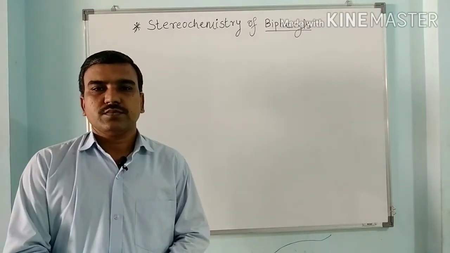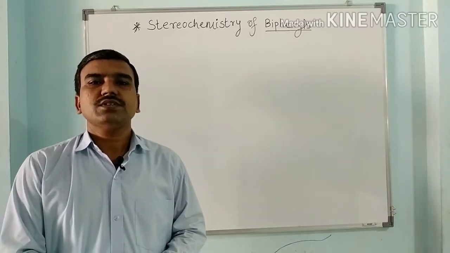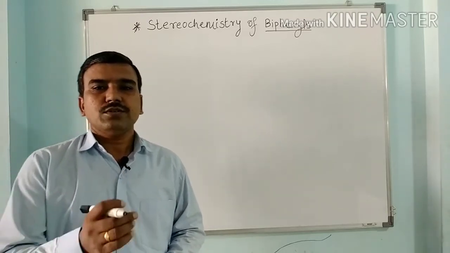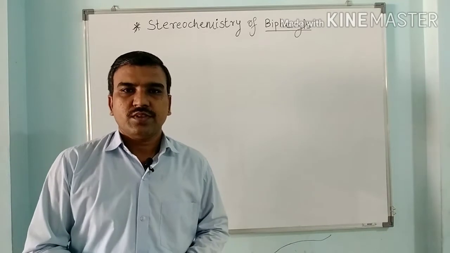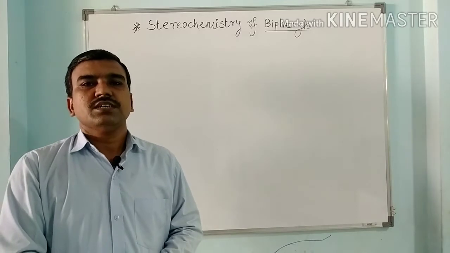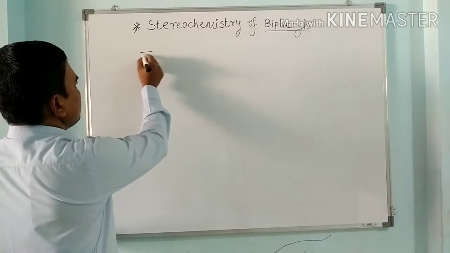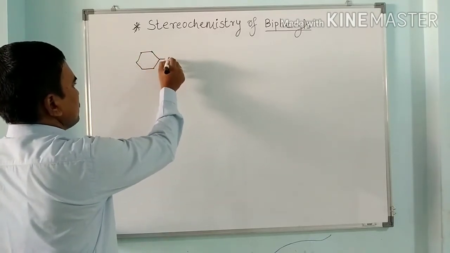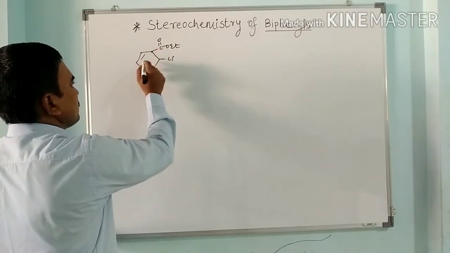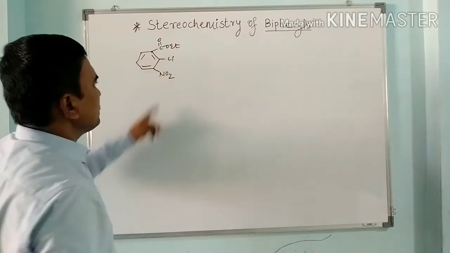In 1922, the scientists Christie and Kenner first prepared optically active dinitrodiphenic acid using the Ullmann reaction. They took ethyl chloronitrobenzoate, reacted it with copper powder, followed by hydrolysis, to give dinitrodiphenic acid. Now see here, the first optically active biphenyl synthesized by scientists Christie and Kenner. So here this is Cl, COOEt, and here this is NO2. So this is ethyl chloronitrobenzoate.